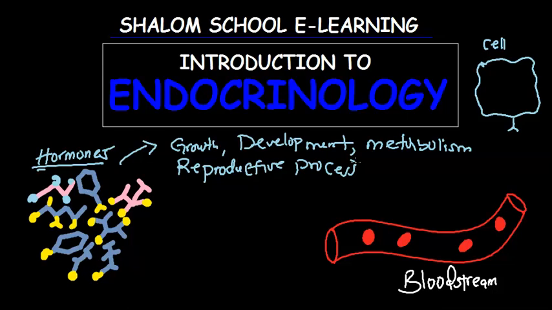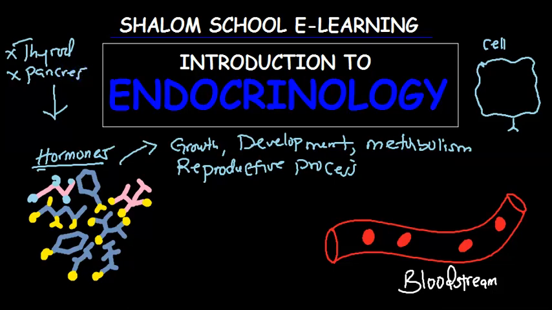So the next thing I need you to understand is that you should think of a hormone like a body messenger. And we said these hormones are produced by the endocrine glands. Examples of endocrine glands: we can have the thyroid, that's number one, and we have the pancreas.